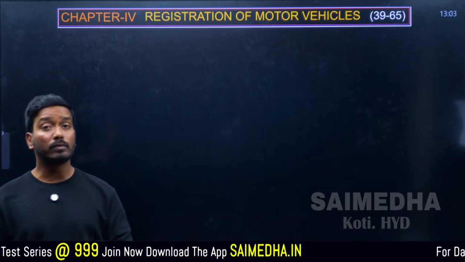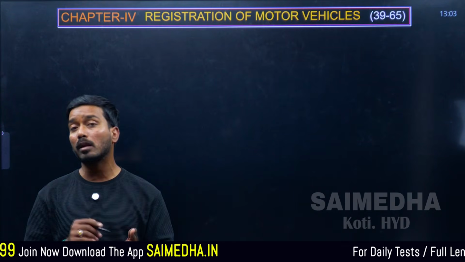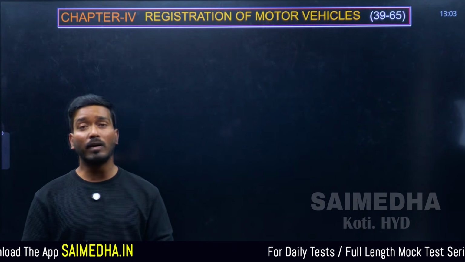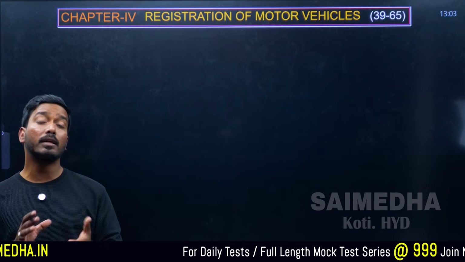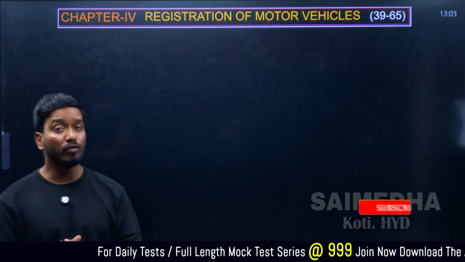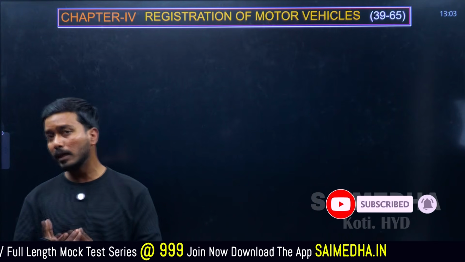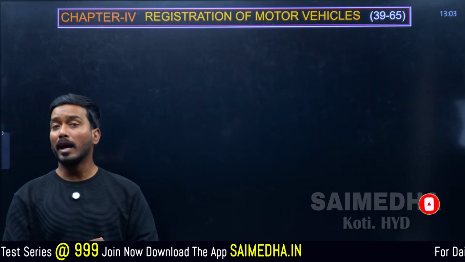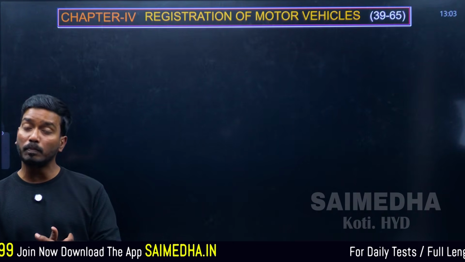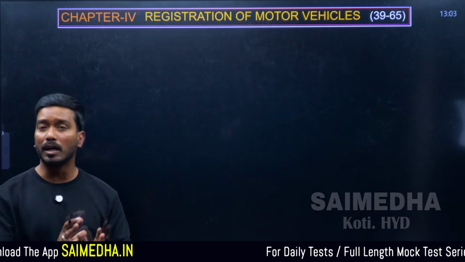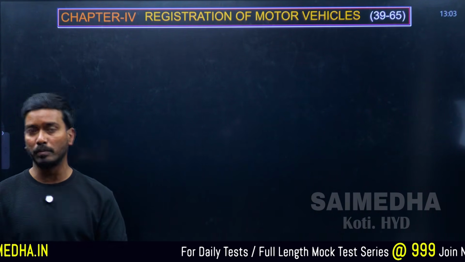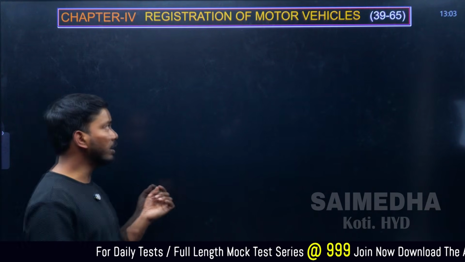One of the important questions from this aspect is Central Motor Vehicle Rule number 50, where you will be discussing the types of plates. Types of plate: white plate is there, yellow plate is there, green plate is there, blue letter plate is there, and red letter plates are there. Which plate is going to be used for which class of vehicles, we'll be discussing in this chapter. So let's get started with section number 39.